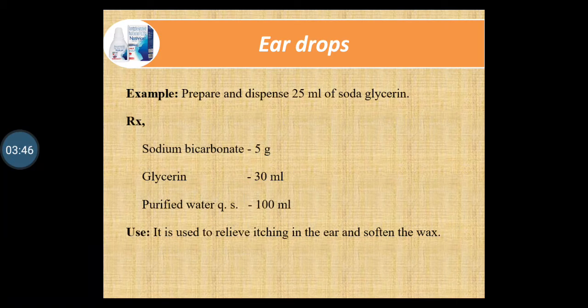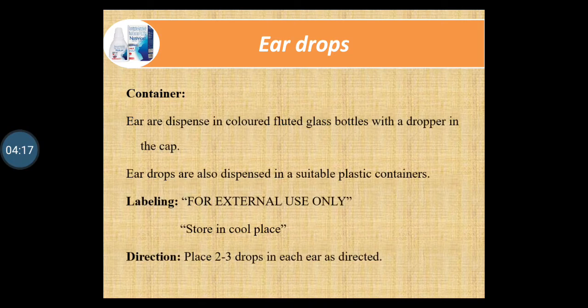The example of ear drop is to prepare and dispense 25 ml of soda glycerin ear drop. It consists of sodium bicarbonate, glycerin and purified water. It has an easy way of preparation. Sodium bicarbonate is first dissolved in purified water, then glycerin is added and the volume is made up by water. It is used to relieve the itching in the ear and for softening the wax.